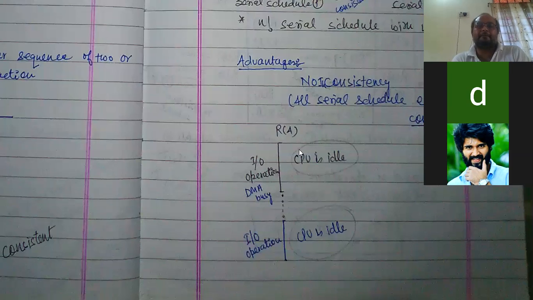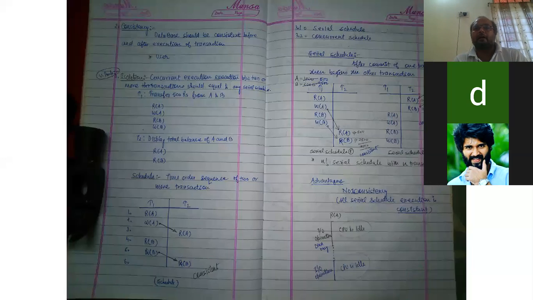First one transaction will complete its operations, then only another transaction will start. So in between, the CPU will remain idle. That is why for good throughput we are using the concurrent schedule.